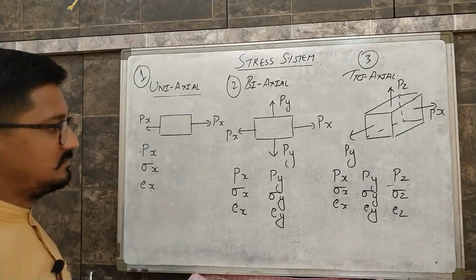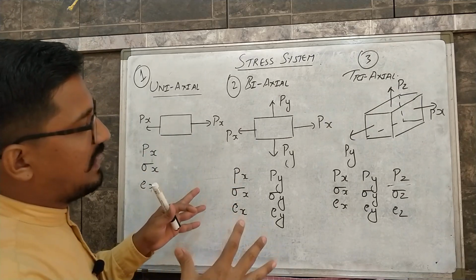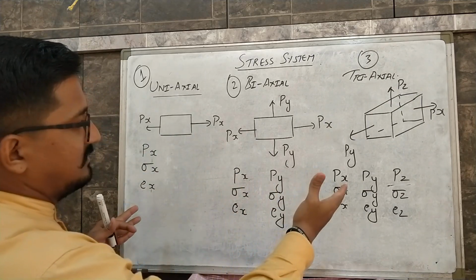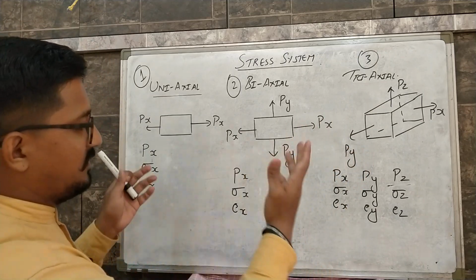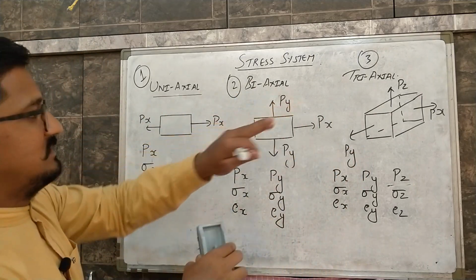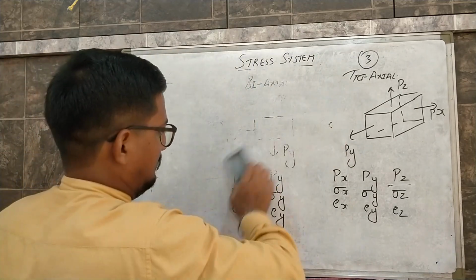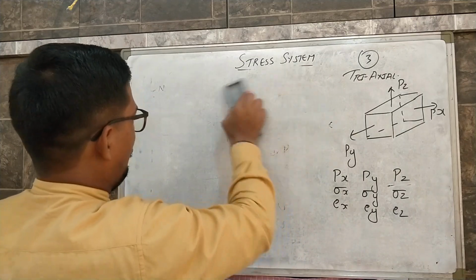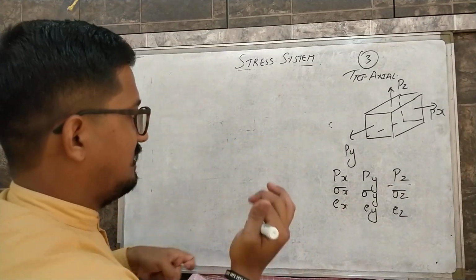So we can also see how to calculate the value of this load, stress and strain in the respective directions. This is all about the stress system. Now suppose I take the example of triaxial.